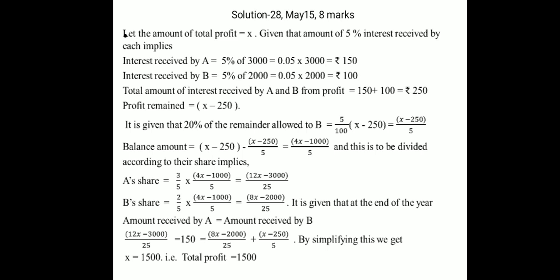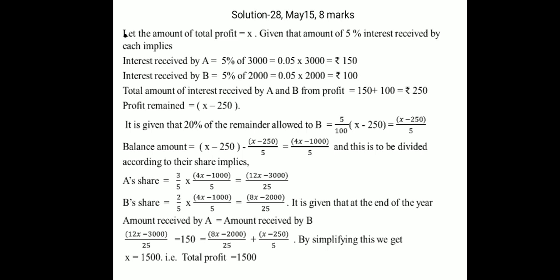Now I have already assumed the profit as X, so the remaining profit equals X minus 250. Now this X minus 250 is distributed according to their shares. It is given that 20% of the remainder is allowed to B. So 20% of X minus 250 is 5 by 100 into X minus 250, that is equal to (X minus 250) divided by 5.